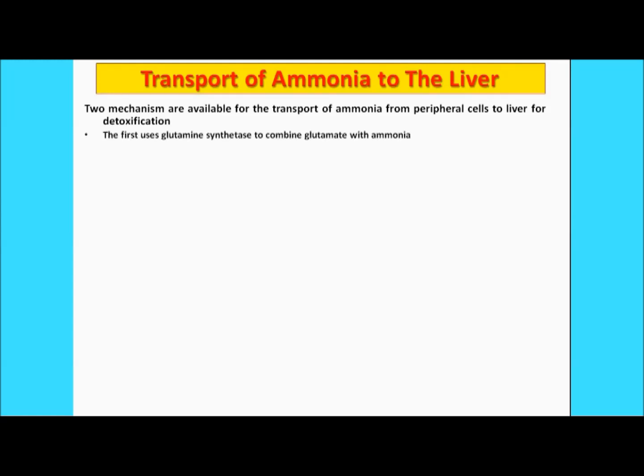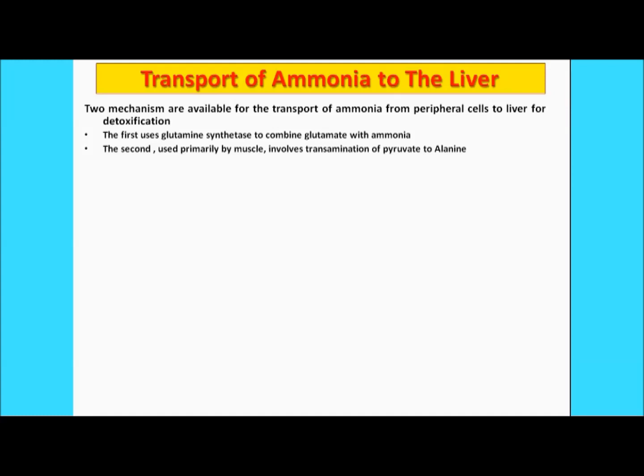The first mechanism is the glutamine synthesis. So here the glutamine synthetase enzyme, in its presence, this glutamate will combine with the ammonia, right? This is the first mechanism. Moreover, we have one more mechanism where alanine will take part. Here in the second mechanism, it generally involves the muscle cells. So it involves the transamination of the pyruvate to alanine, right? So these are the two processes which basically take part in the human body.